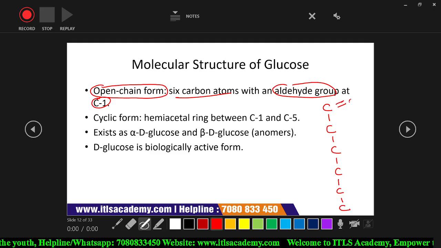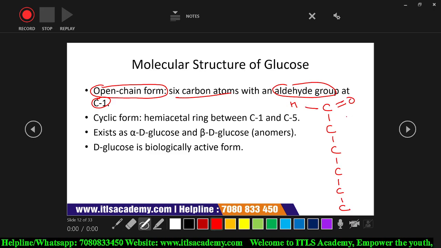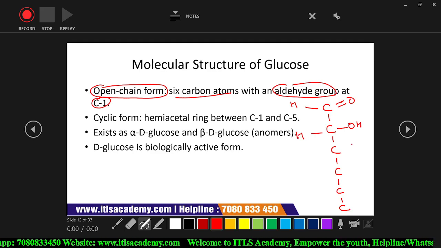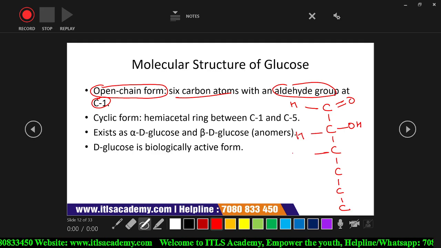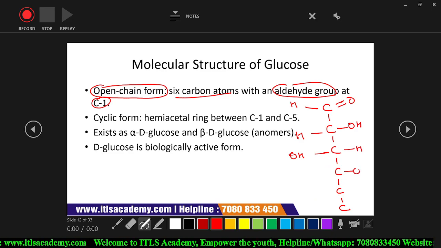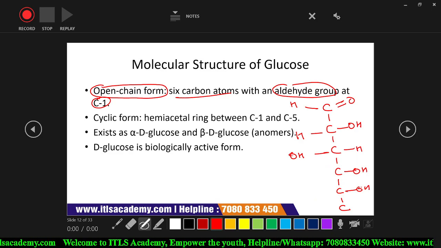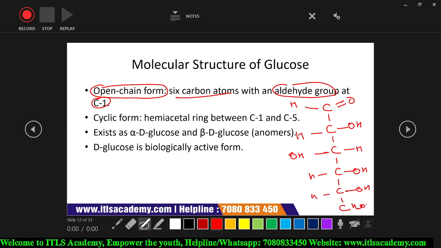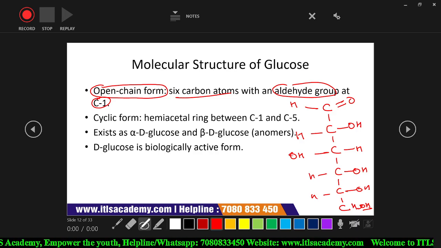Here we attach the aldehyde group. Then hydroxyl group at the right side, then at the left side, then at the right side, again at the right side. Then at the end we add CH2OH. Okay, this is the open chain form.